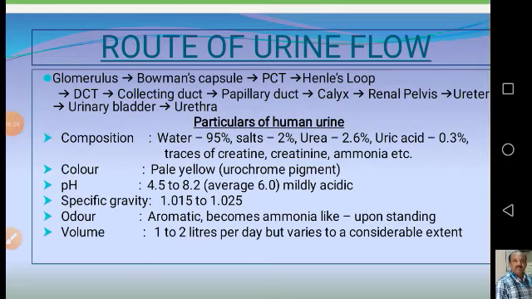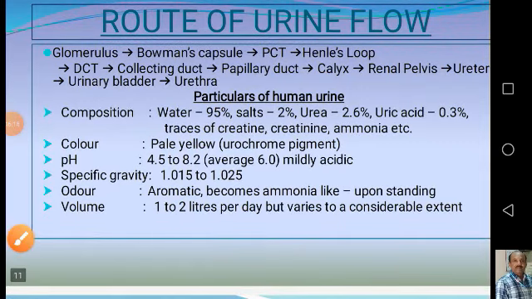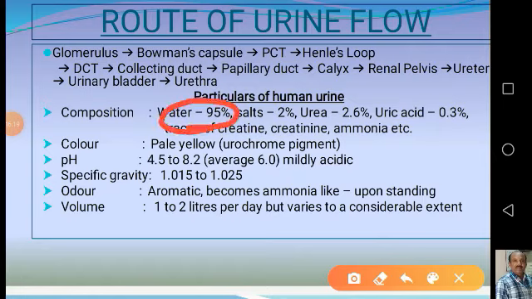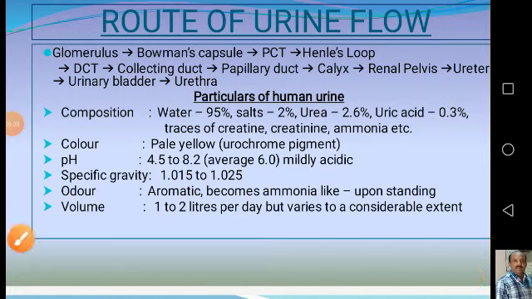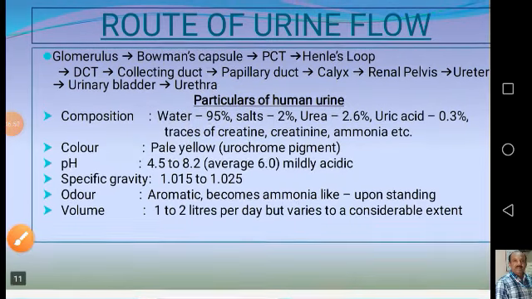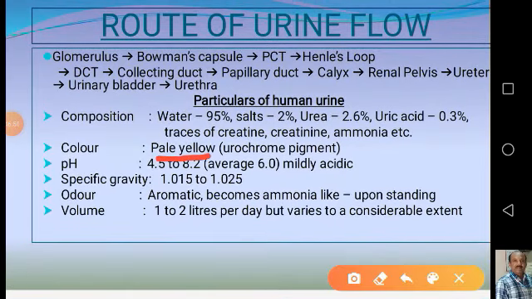Now let us discuss the particulars of human urine. The composition of human urine is somewhat different: about 95% of water is present in the urine, and salts make up 2%. Urea is 2.6%, uric acid is present in very small quantities, 0.3%, and there are traces of creatinine and ammonia. The color of the urine is pale yellow, because of the presence of the urochrome pigment. Where is this urochrome pigment coming from?